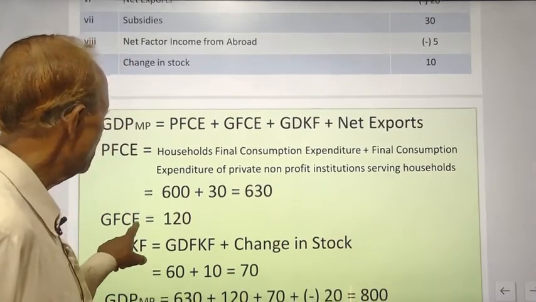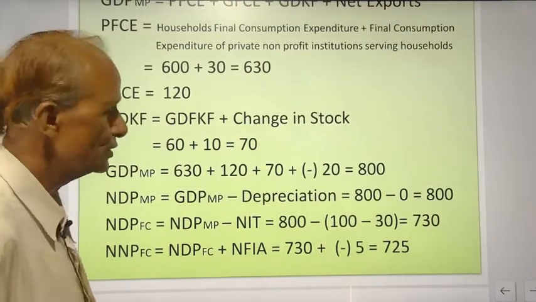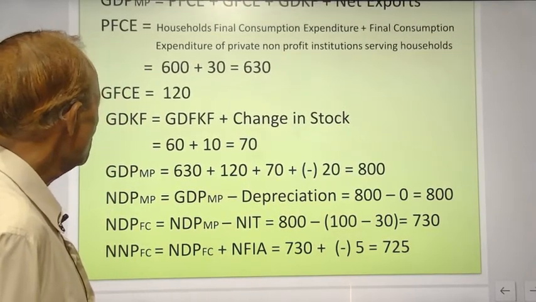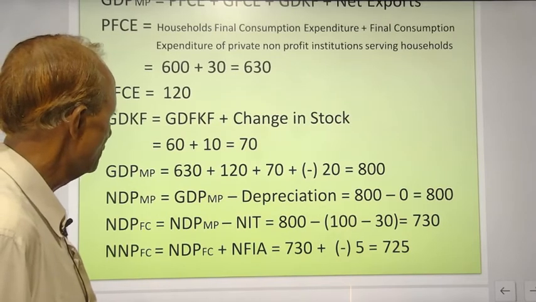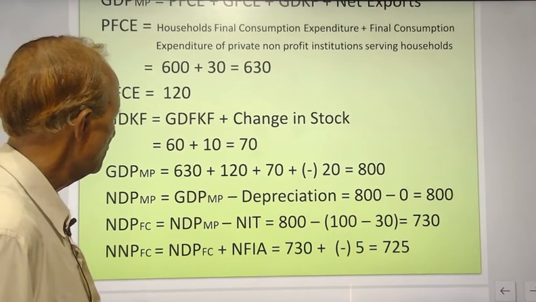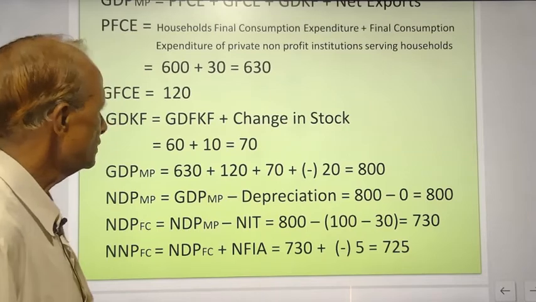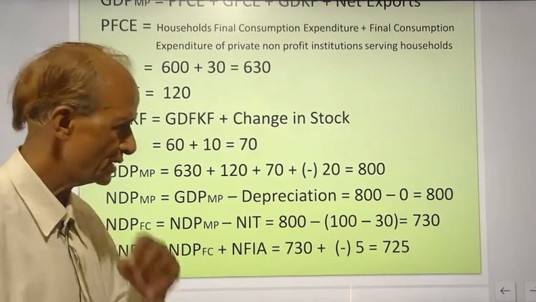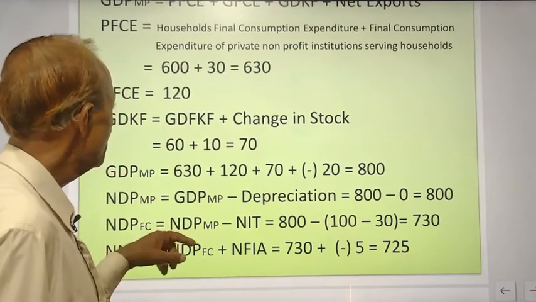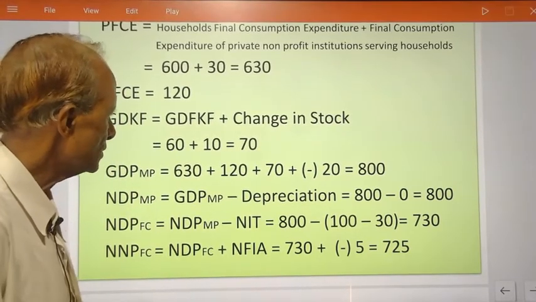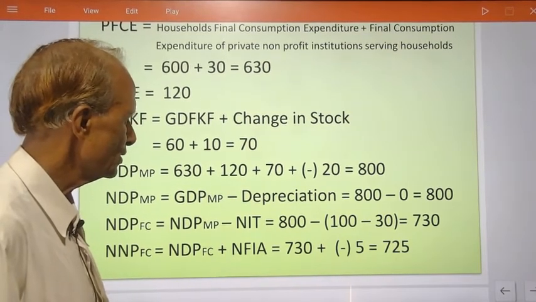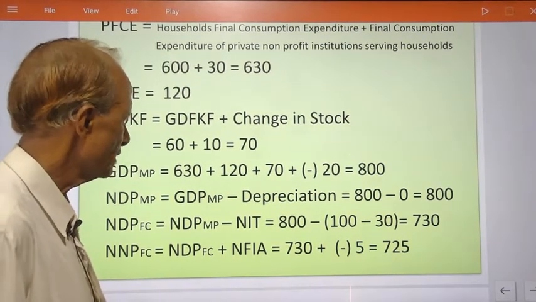Government final consumption expenditure is 120 crores. Gross domestic capital formation includes change in stock also, that is CS minus OS, that is 60 plus 10 is equal to 70. GDP MP will be 620 plus 120 plus 70 minus 20 is equal to 800.